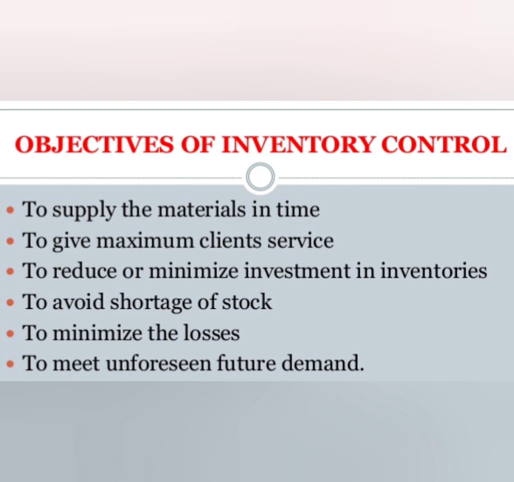Unforeseen circumstances means something which we do not expect. Suppose at that time there is a disaster and because of that situation more patients are coming to the hospital. Now the demand is more. To fulfill the demands, to satisfy the increasing demand, we need more supplies and more equipments. If we are maintaining inventory control, then in that situation we can give service without any difficulty. There will be no shortage of stock and we can meet unforeseen future demand.